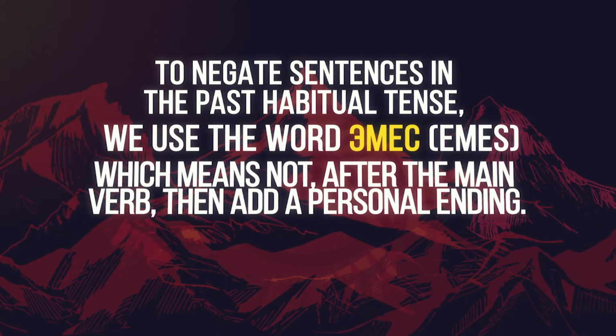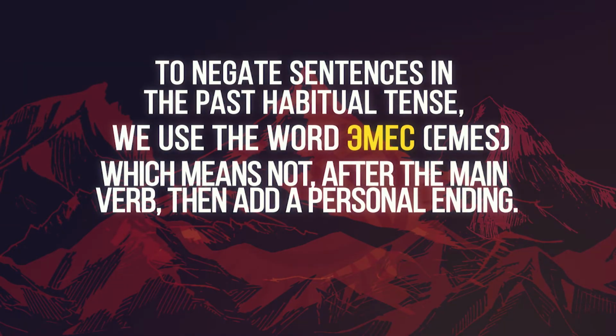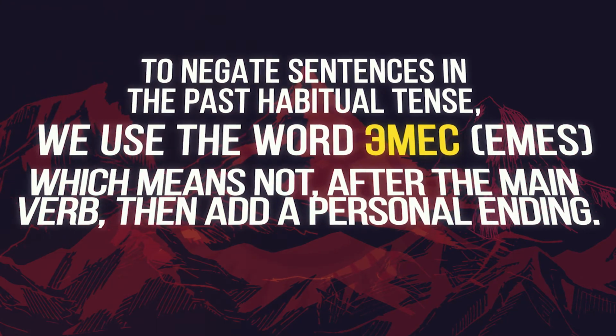To negate sentences in the past habitual tense, we use the word emes, which means not, after the main verb, and then add a personal ending. Let's negate the sentences above.